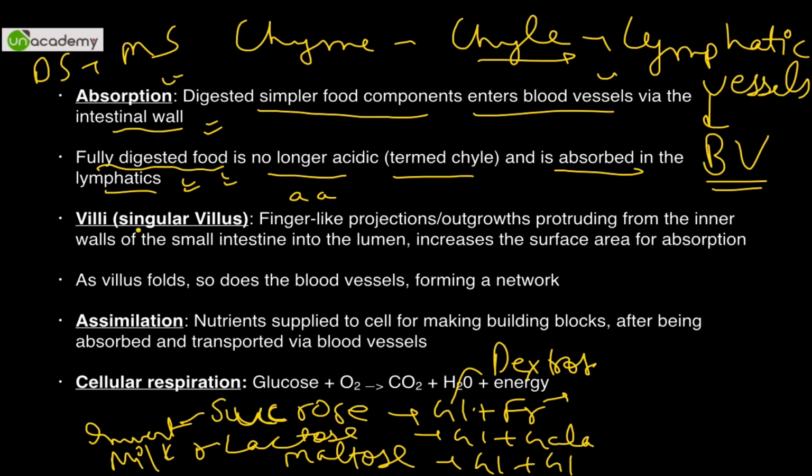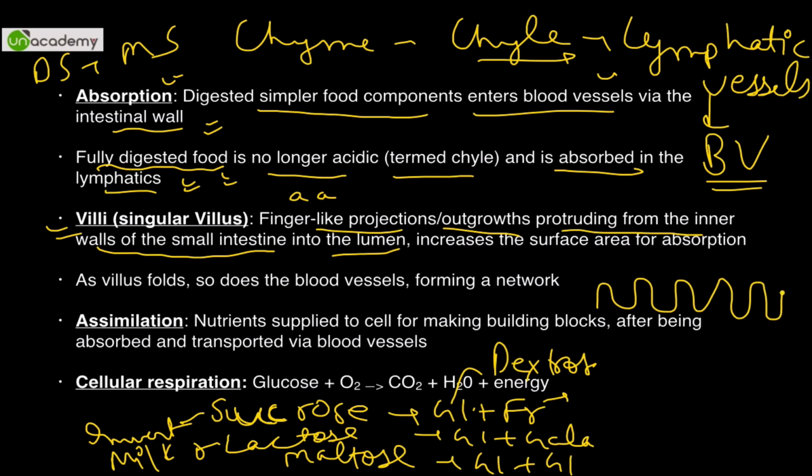And moving forward now, villi are the finger-like projections, outgrowths protruding from the inner walls of the small intestine into the lumen. If you see in small intestine, it increases the surface area like you can't even imagine. So the surface area of a few square meters is converted into a huge area because of these projections. And this helps in absorption. Okay, so villi का function होता है increase in surface area to help the absorption. And as villus folds, so does the blood vessel, and it forms a network. So as soon as absorption happens, it directly passes on to the blood vessels.